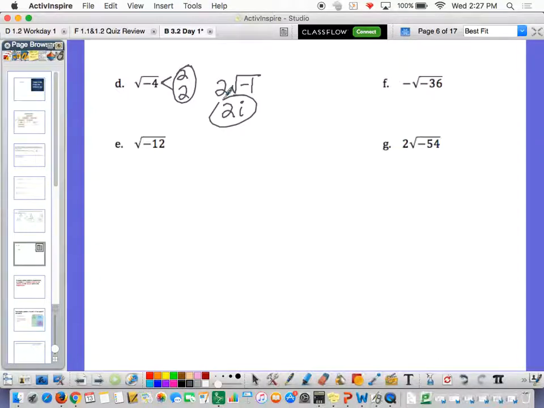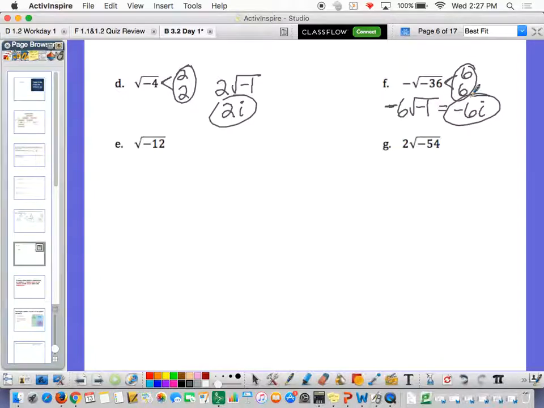F is interesting because now we've got 2 negatives. So 36 breaks down into 6 and 6, which is a pair. So we've got a negative 6 comes out from the square root, and you're left with the square root of negative 1, because there's still a negative in the square root, right? We haven't taken that out yet. But then the square root of negative 1 is just I. Here's your final answer right there. Okay?